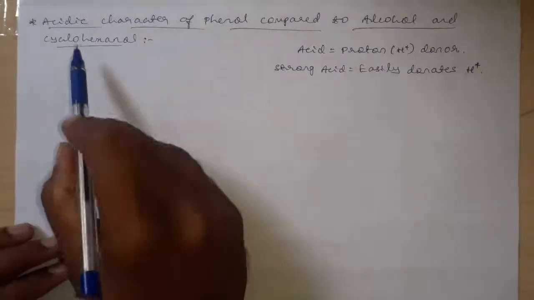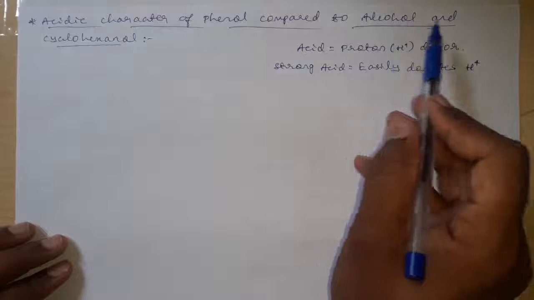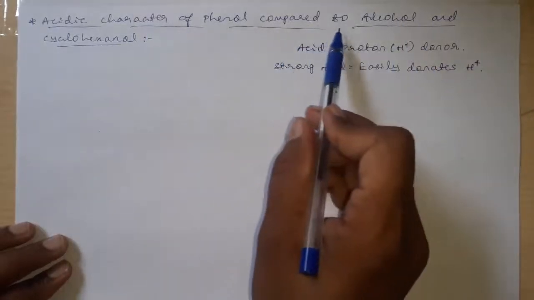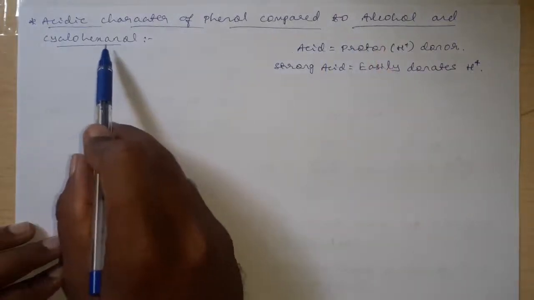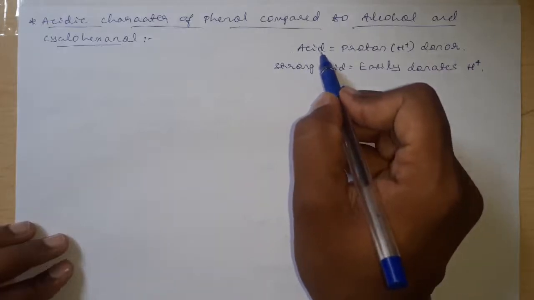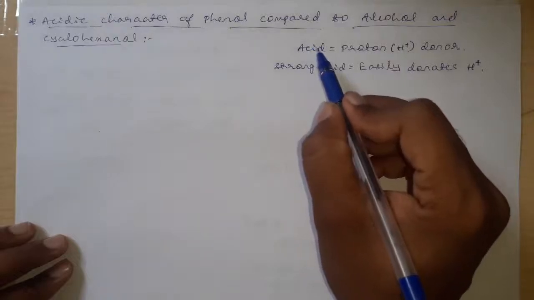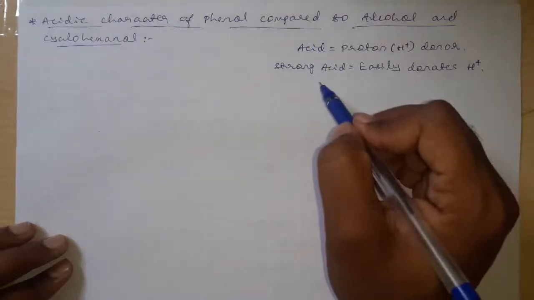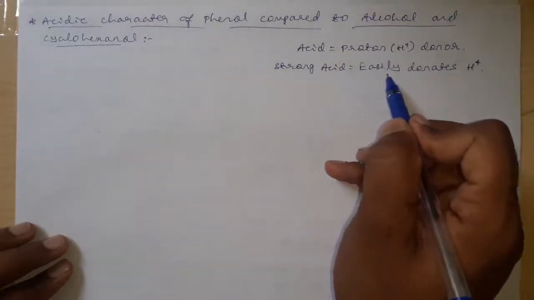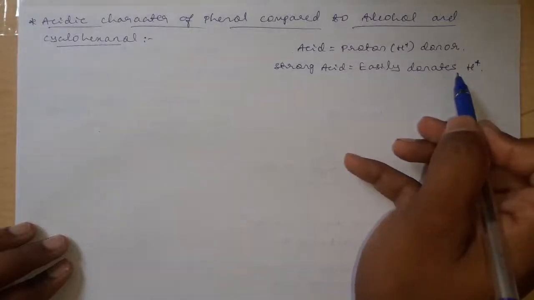In this class we are discussing the acidic character of phenol compared to alcohol and cyclohexanol. First of all, we know that an acid is nothing but a proton donor, that is, an H plus donor, and the strength of this acid completely depends on the ease of donation of the proton. Strong acid means one which is easily donating a proton, weak acid means one which is slowly donating a proton.